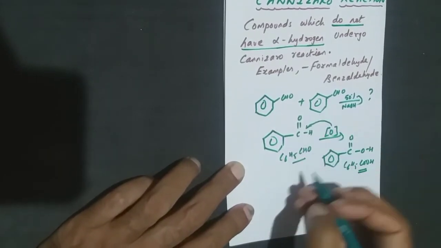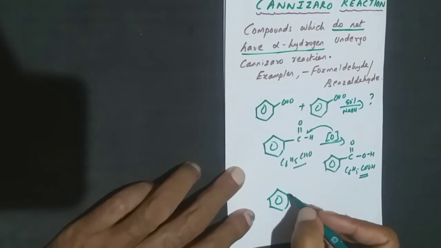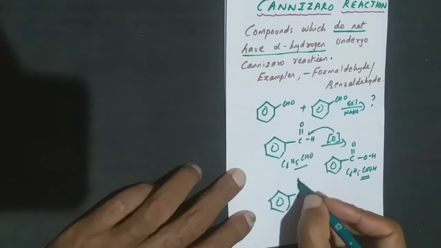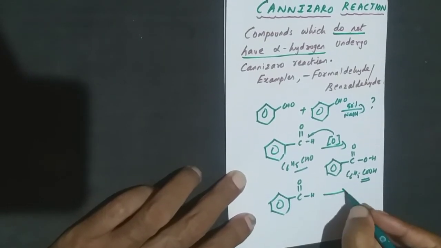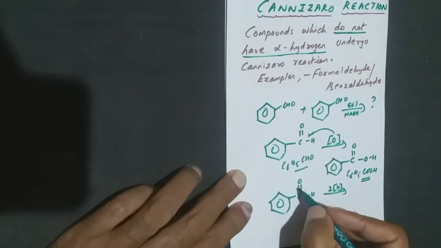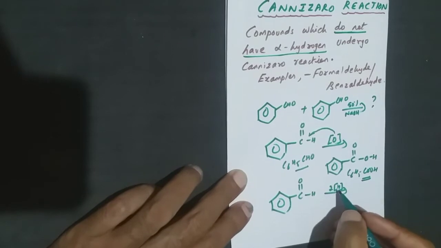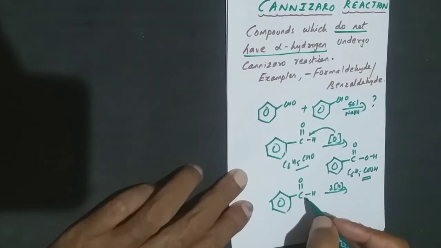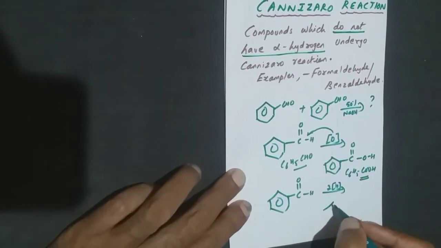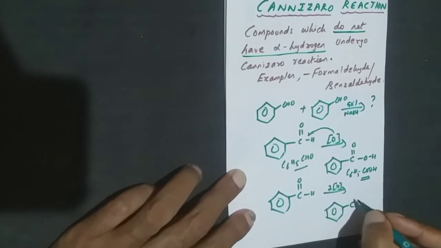Let me take the second benzaldehyde molecule. When I take this C double bond O H, this will undergo reduction. Reduction in the sense of addition of hydrogen. Because a double bond is present here between the carbon and oxygen, I can add one hydrogen here and one hydrogen here.